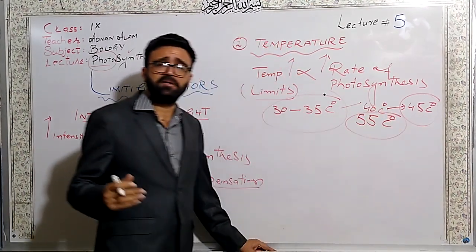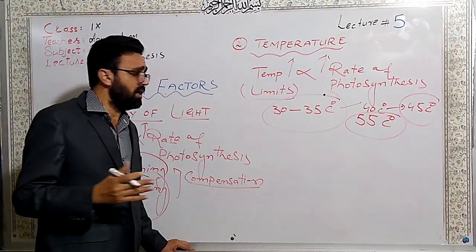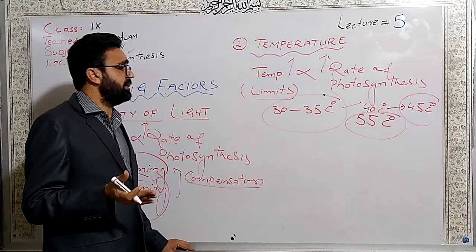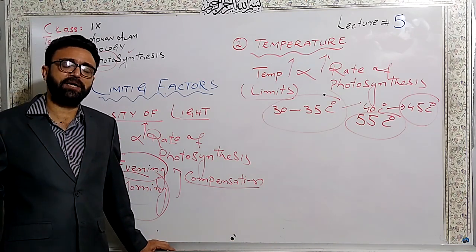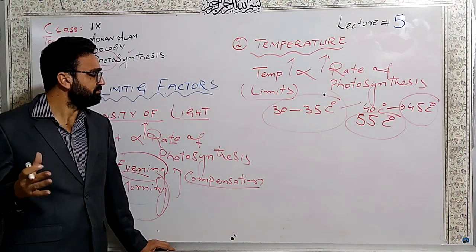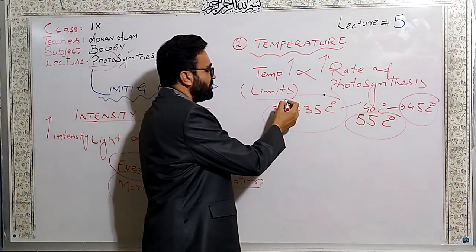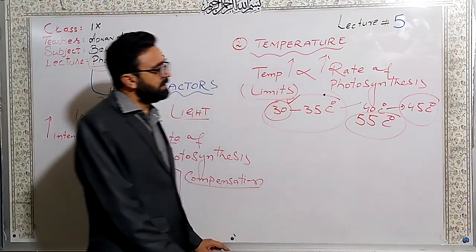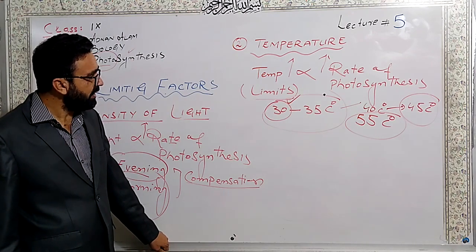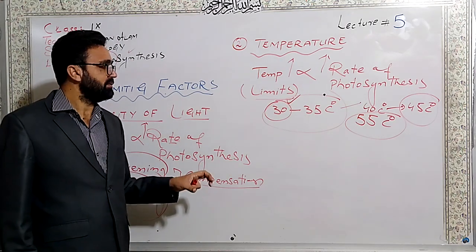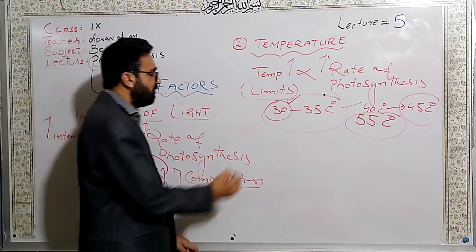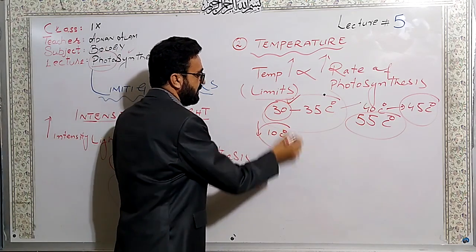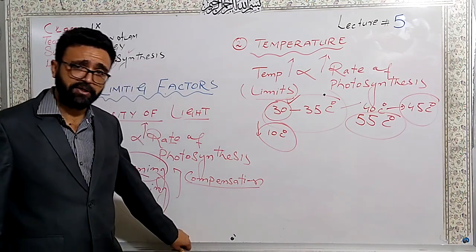But for the mesophytes, mesophytic plants, which are terrestrial plants present around us, usually their photosynthesis is at its peak at 30 to 35 degrees centigrade. Dear students, in low temperature, below 10, also the photosynthesis will not happen.